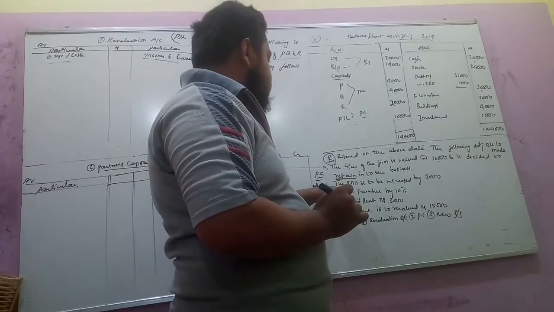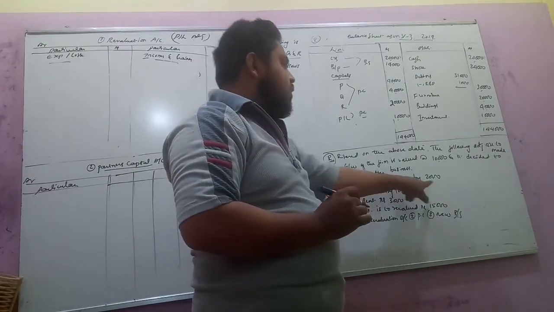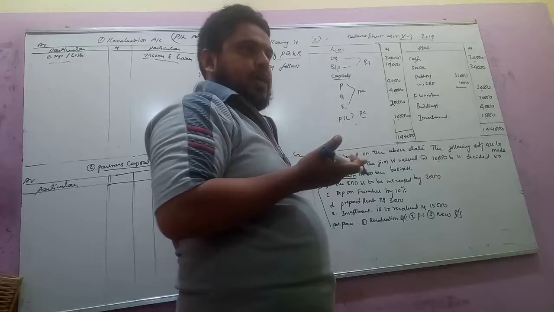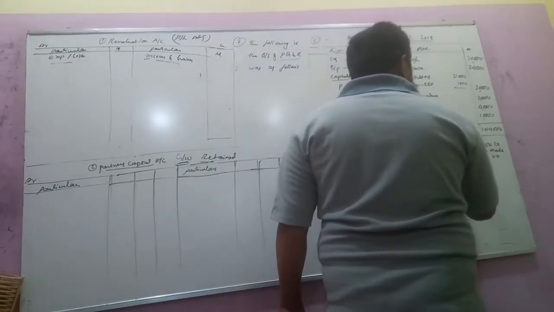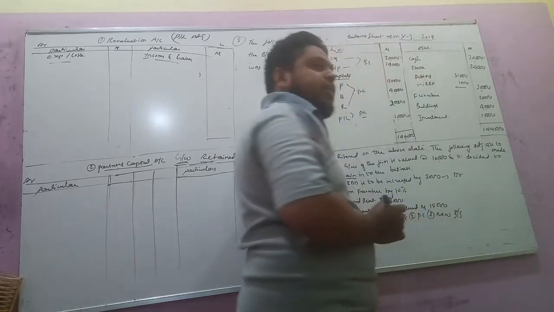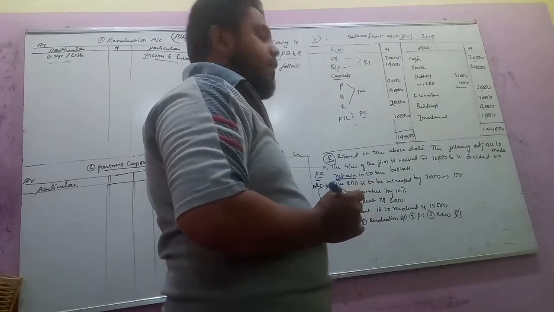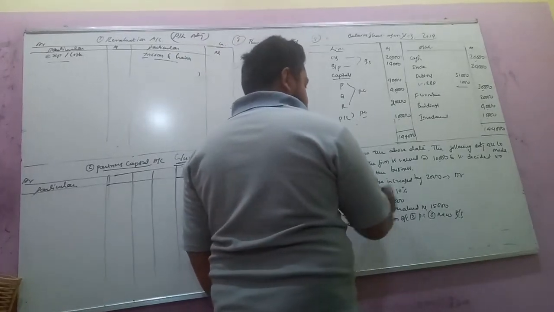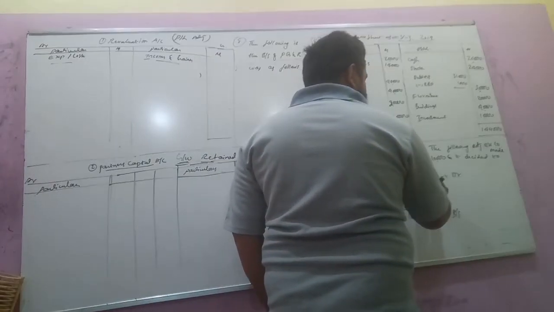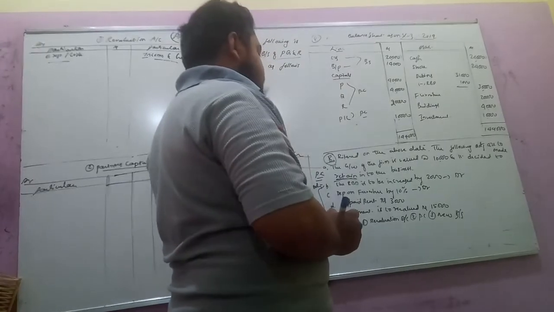The RBD is to be increased by 2000. It is a loss, so we record it on the debit side. All the expenses and losses we record on the debit side of the revaluation account. Depreciation on furniture by 10%, revaluation account debit side.